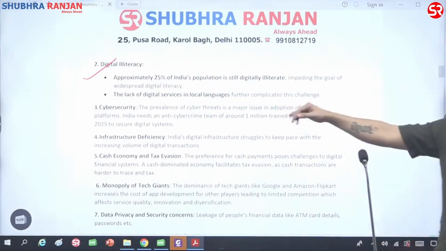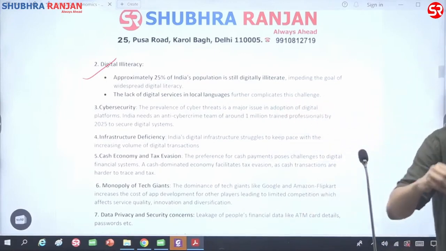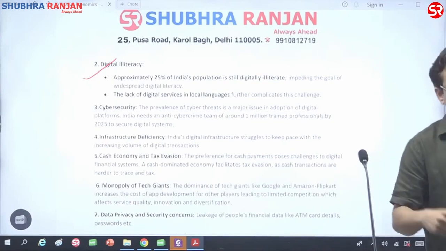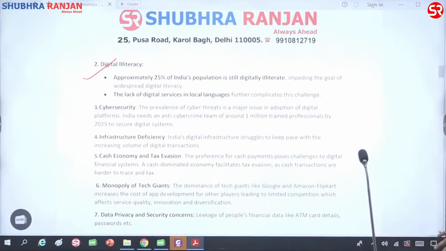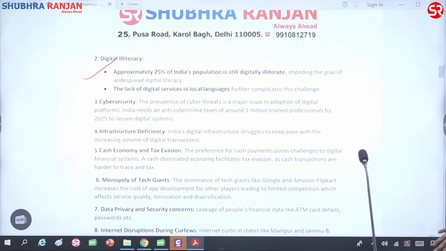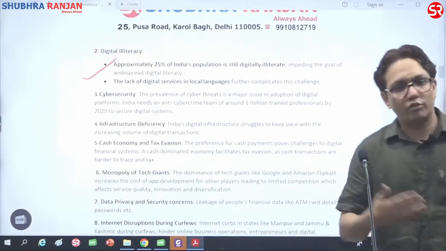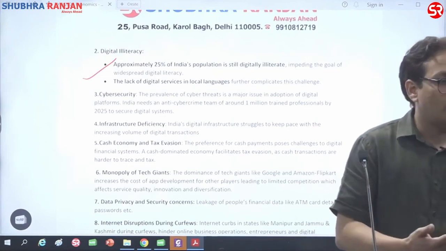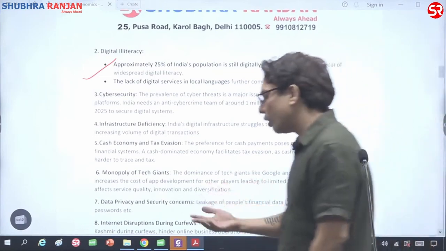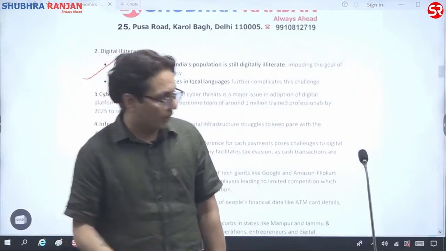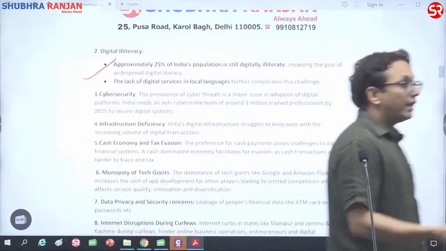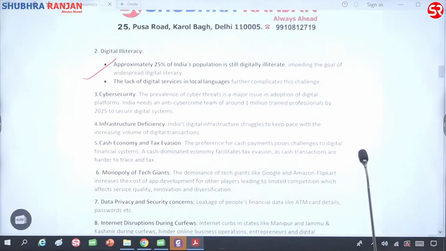And another problem is that digital services are not available in local languages. Then issues of cyber security. You would have regularly heard how passwords from websites, passwords from Zomato, passwords from Uber, Ola, have been compromised. So cyber security is the issue, and cyber fraud is also an issue, right?